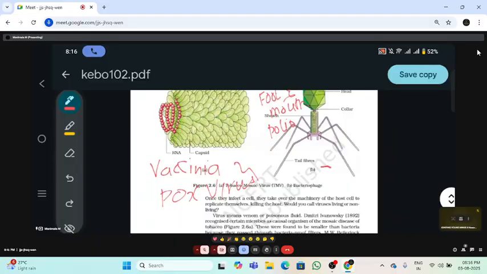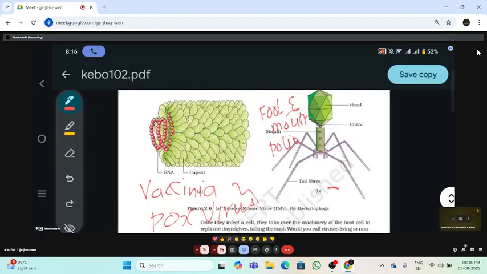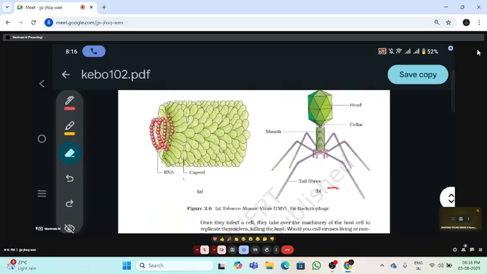Vaccinia, ma'am. Vaccinia and pox virus. Which is the smallest virus? Foot and mouth disease virus, and also polio virus. So these are the largest and smallest viruses.